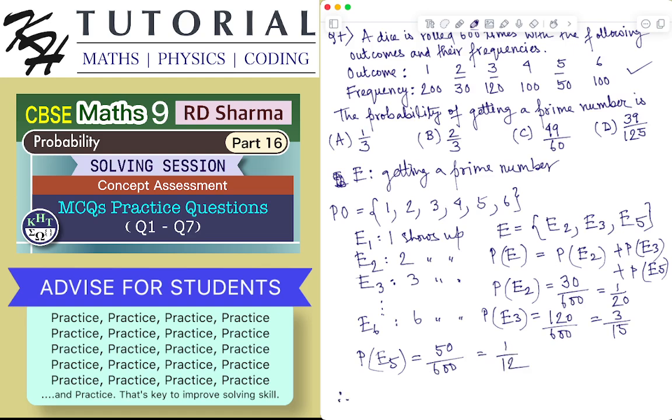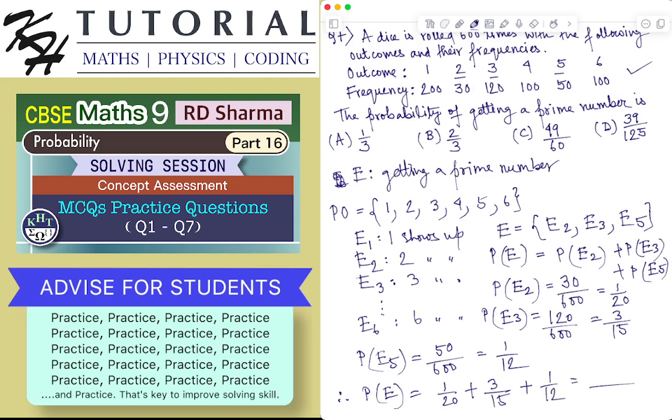Therefore, the probability of E will be equal to probability of E2, which is 1 by 20, plus probability of E3, which is 3 by 15, plus probability of E5, which is 1 by 12.